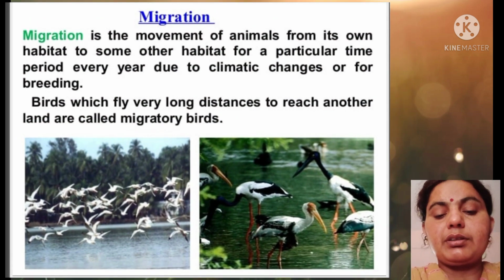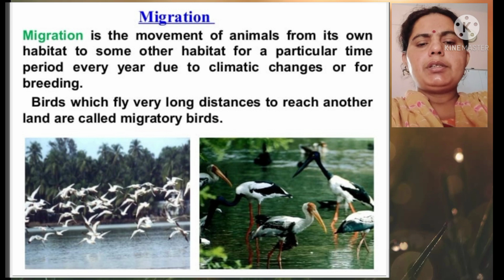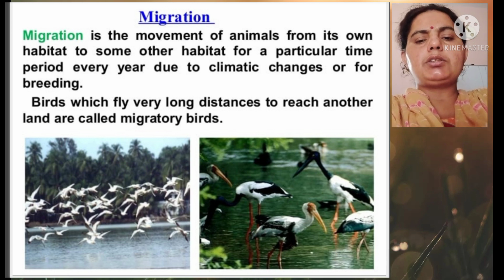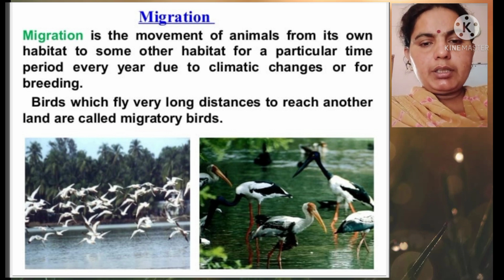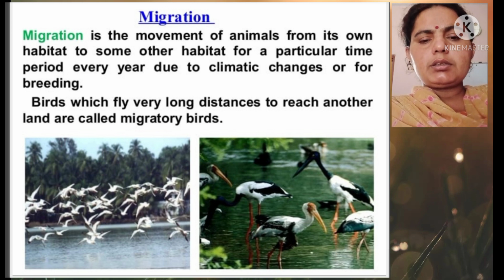Now, migration. Migration is the movement of animals from their own habitat to another habitat for a particular period of time due to climatic changes or for breeding purposes. Like birds which fly a long distance to reach another land, they are called migratory birds. They come only for reproduction purposes.